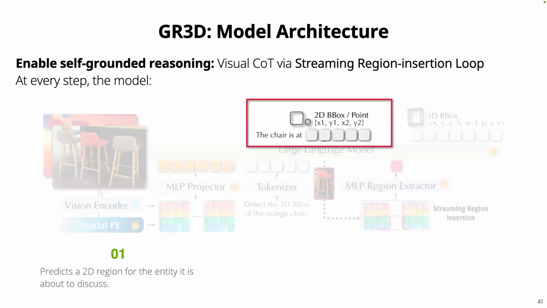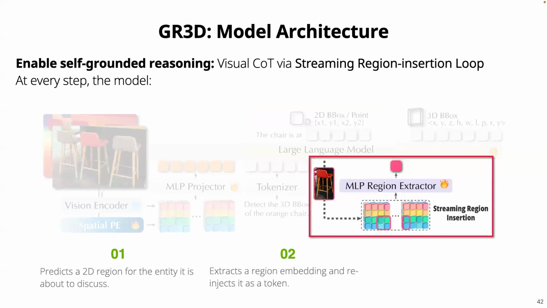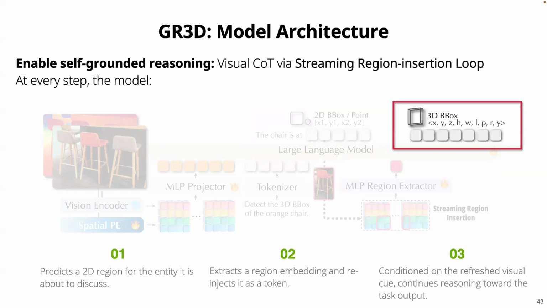To really enable the self-grounded reasoning process, we introduce a method called the streaming region insertion loop. During each step, the model predicts 2D regions for the entities that it is about to discuss. Then with the region extractor, we extract the region embedding and re-inject it as a token in a streaming way. The third step is to let the large language model continue reasoning toward the task output. If it is a 3D detection or grounding task, then the LLM should finally output a 9-dimensional vector, including the 3D box center, scale, and rotation.